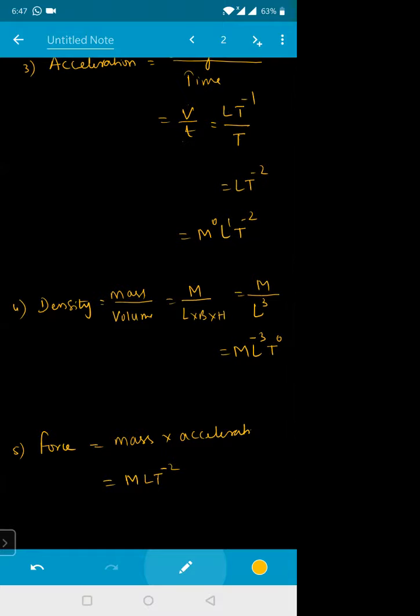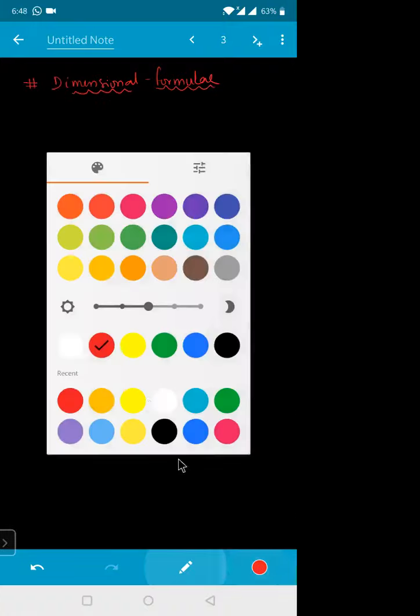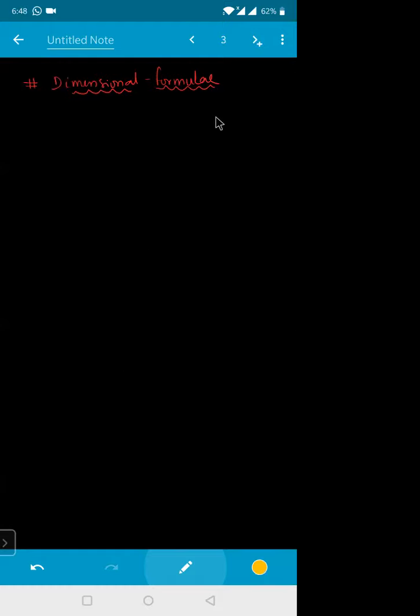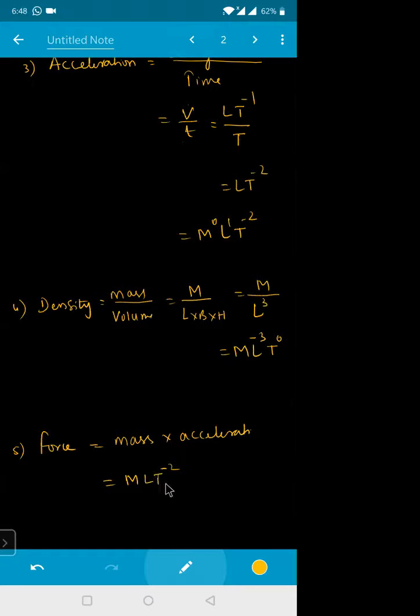Okay. The next one is the dimensional formula. Dimensional formulas are nothing but, after knowing the units, or with the help of some fundamental quantities, we can write the dimensional formula. Like the force dimensional formula means this one. So this is the total formula that I am writing. This is known as a dimensional formula.